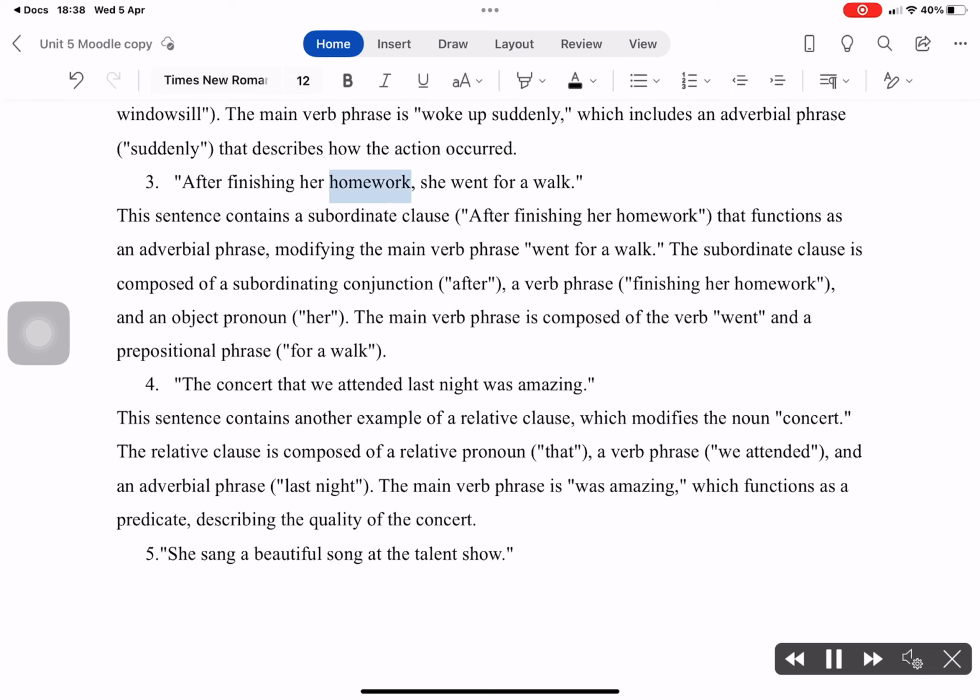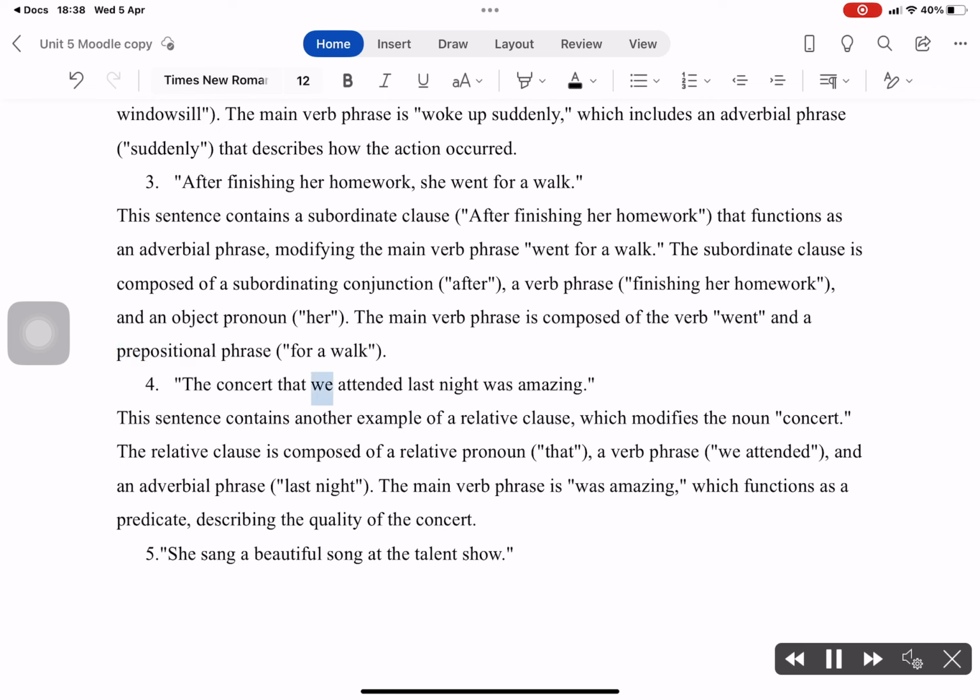3. After finishing her homework, she went for a walk. This sentence contains a subordinate clause, "after finishing her homework," that functions as an adverbial phrase, modifying the main verb phrase "went for a walk." The subordinate clause is composed of a subordinating conjunction, "after," a verb phrase, "finishing her homework," and an object pronoun, "her." The main verb phrase is composed of the verb "went" and a prepositional phrase, "for a walk."